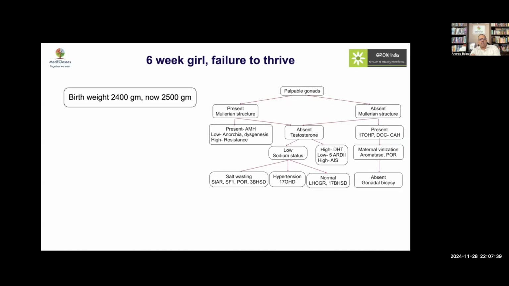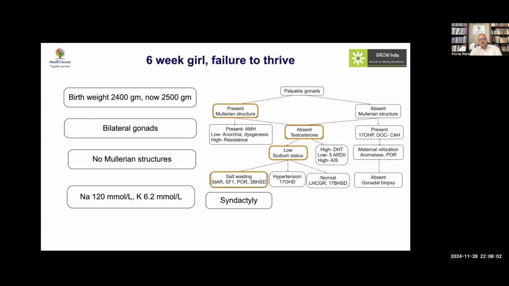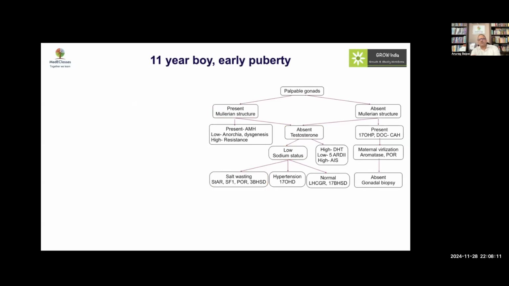6-week-old girl with failure to thrive. The weight is not increasing. There are bilateral gonads, although reared as a female. Now, the Mullerian structures are absent, so this clearly means that we are dealing with typically a scenario of an XY DSD. Now there is salt wasting, so there are very few differentials here. We're looking at StAR, side chain cleavage, POR, and think also of Smith-Lemli-Opitz syndrome as well. There is syndactyly, which I discussed is a pointer to SLO. There is an upturned nose, and this is Smith-Lemli-Opitz syndrome from that perspective.